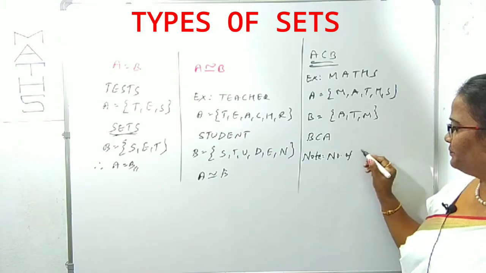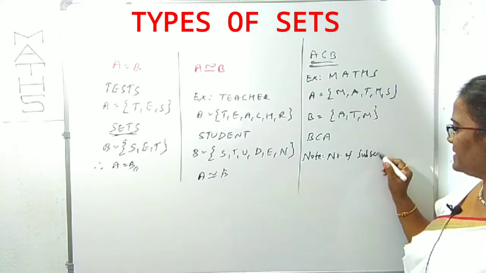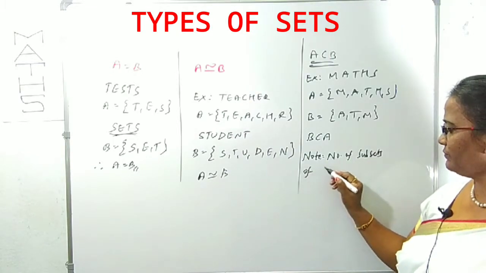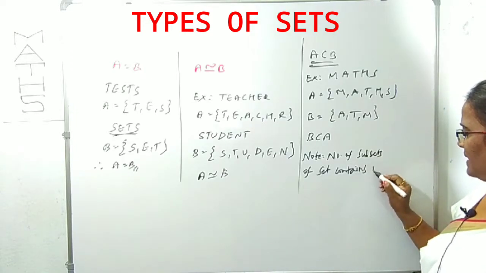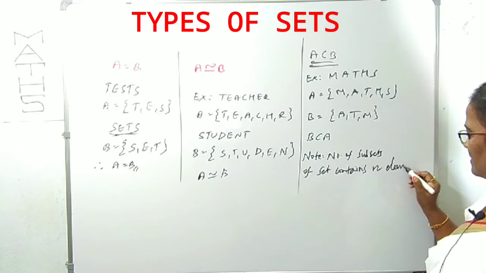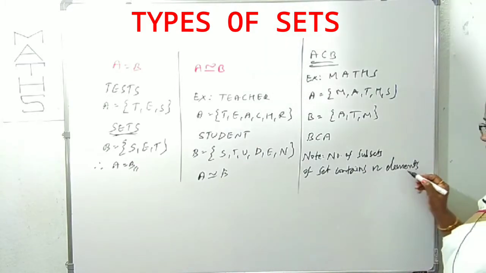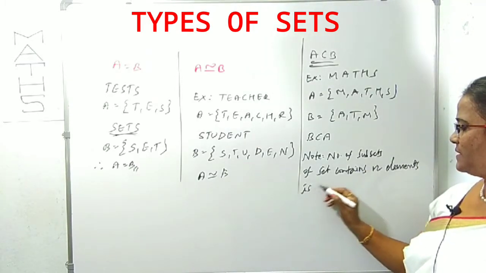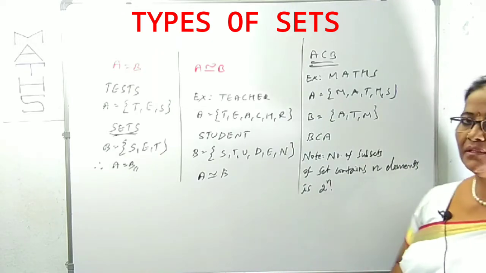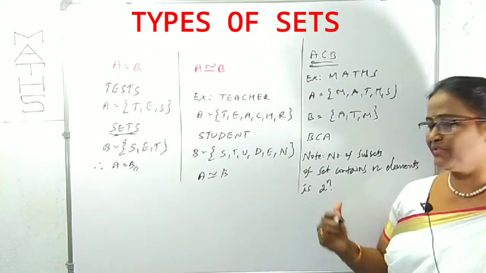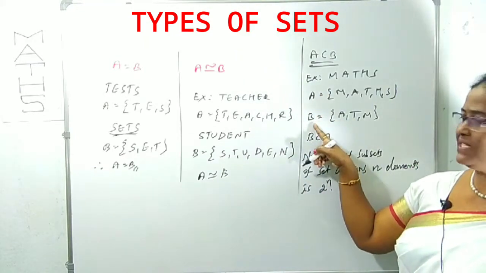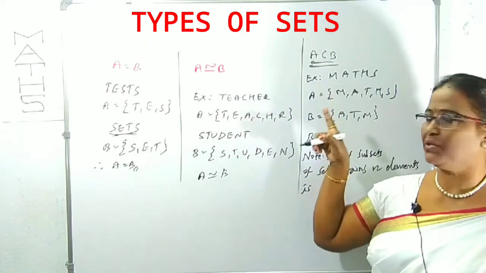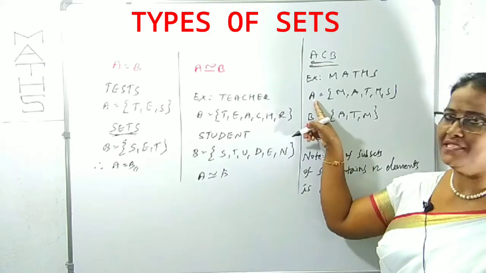The number of subsets of a set that contains n elements is 2 power n. If you use this tip, it is very important. What is a subset? You know it clearly. In this example, which is the subset? B is a subset of A because every element of B is in A.